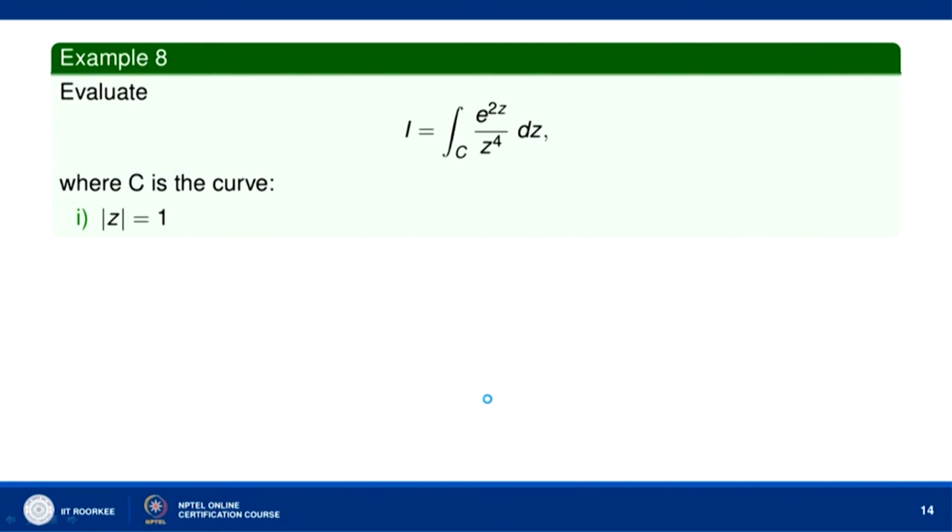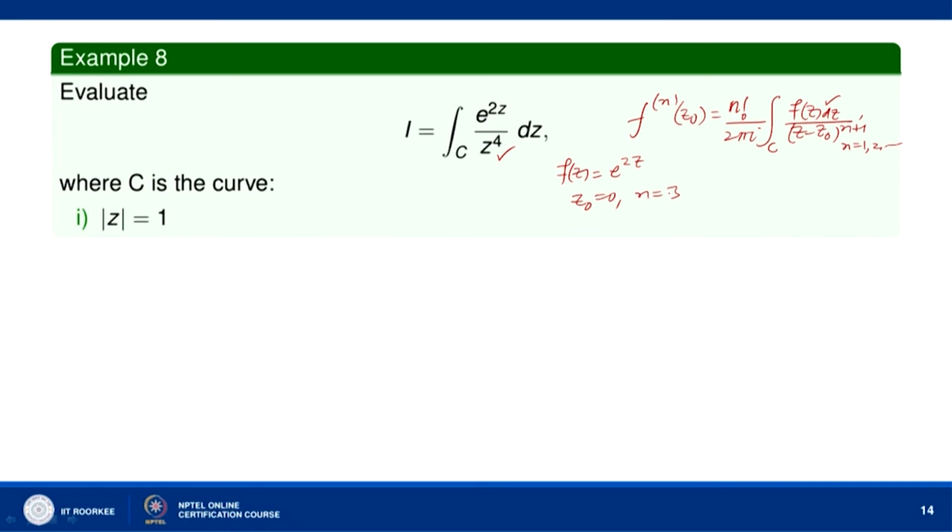Now, let us consider this integral I equal to the integral of e to the power 2z over z to the power 4. Let us compare it with this formula: f^(n)(z naught) equals n factorial over 2 pi i times the integral over C of f(z) dz over (z minus z naught) to the power n plus 1, where n takes values 1, 2, 3 and so on. Comparing the two integrals, we have f(z) equal to e to the power 2z, z naught equal to 0, and n equal to 3.